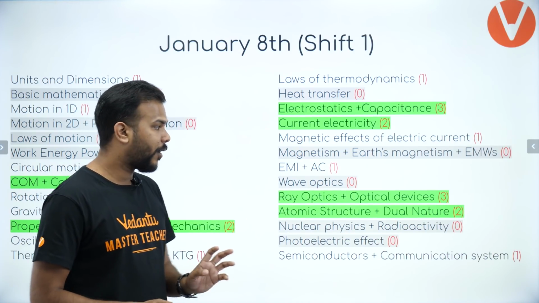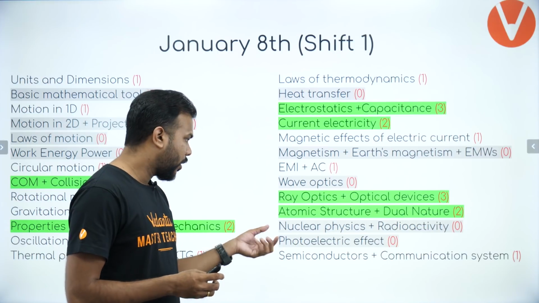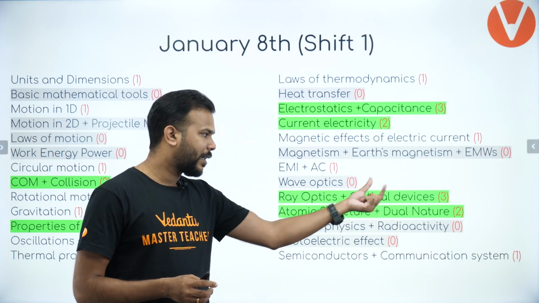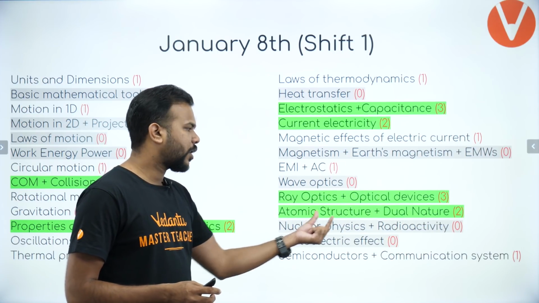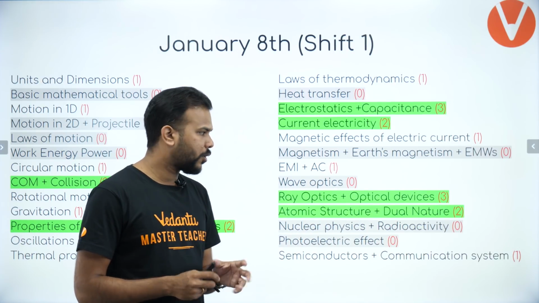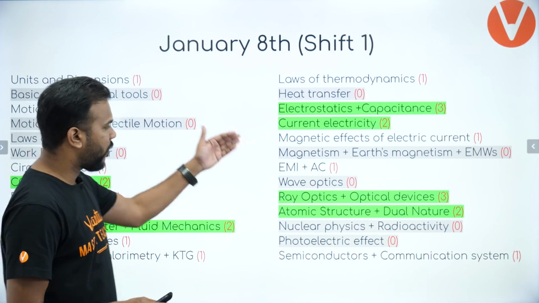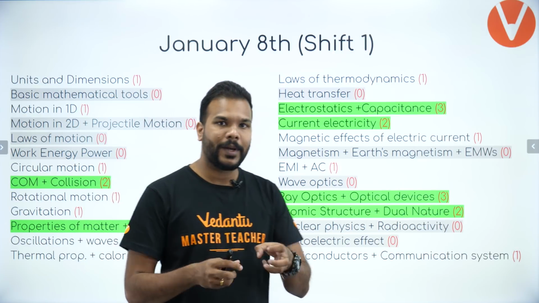Now this paper where optics was given more weightage, and ray optics and optical devices had 3 questions. Atomic structure and dual nature also had 2 questions. So these are again 1, 2, 3, 4, 5, 6 topics from where more questions were picked.